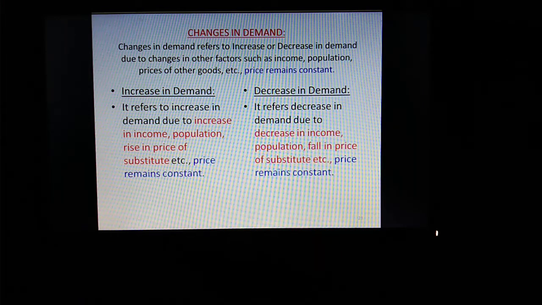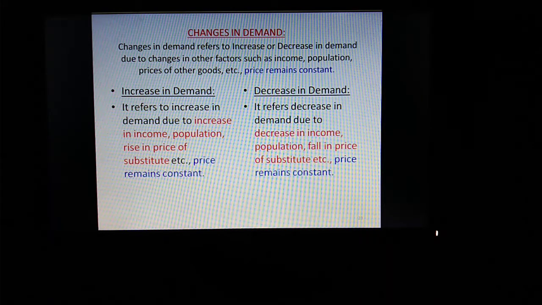Now changes in demand is divided into two types, increase in demand and decrease in demand. Now you can come to know why I have not said when price increases, demand decreases, because fall in demand is something different from decrease in demand. Now we will study first increase. Increase का definition पढ़ते हैं. It refers to increase in demand due to increase in income, population, rise in price of substitutes, etc.